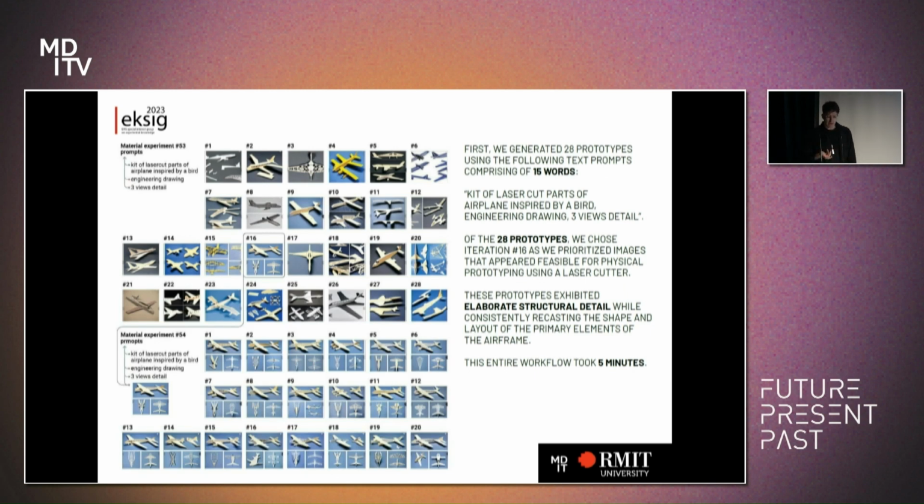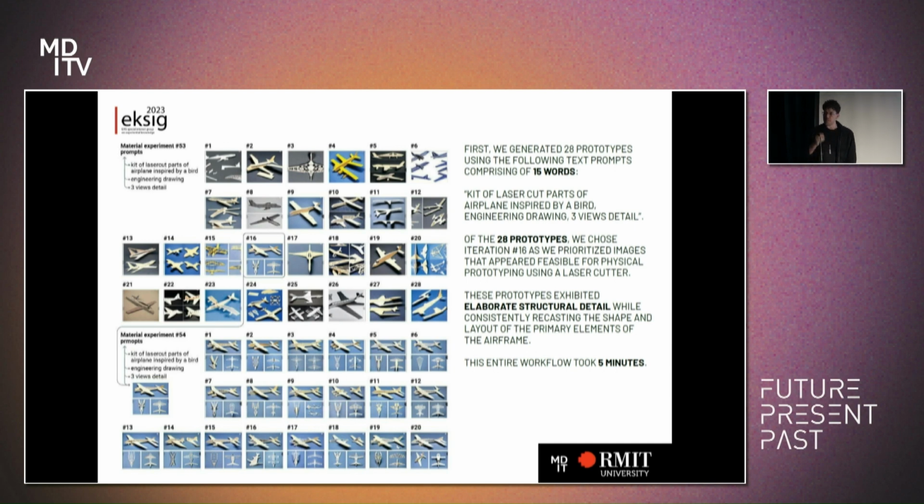So we generated 28 prototypes using the following text prompt, comprising 15 words: a kit of laser cut parts of an airplane inspired by a bird, engineering drawing 3 views detail. Then of these 28 prototypes, we chose one of those iterations. Number 16 was the one we took. We prioritised images that appeared feasible for physical prototyping using a laser cutter. These prototypes exhibited elaborate structural detail while consistently recasting the shape and layout of the primary elements of the airframe.